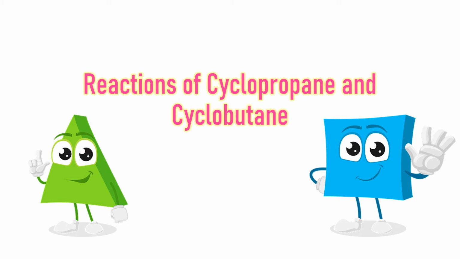Dear students, in this video we will see reactions of cyclopropane and cyclobutane. You might think we have seen so many cycloalkanes, so why reactions of only these two compounds? It is because we have seen in Baeyer's strain theory, cyclopentane has minimum angle strain. So it is quite stable, it doesn't undergo reactions like ring opening or other kinds of reactions which are shown by these two.